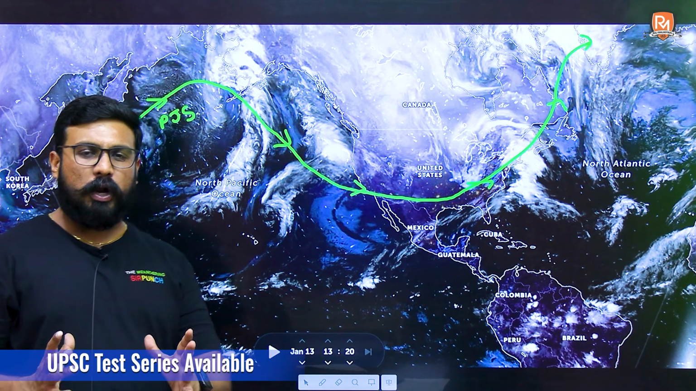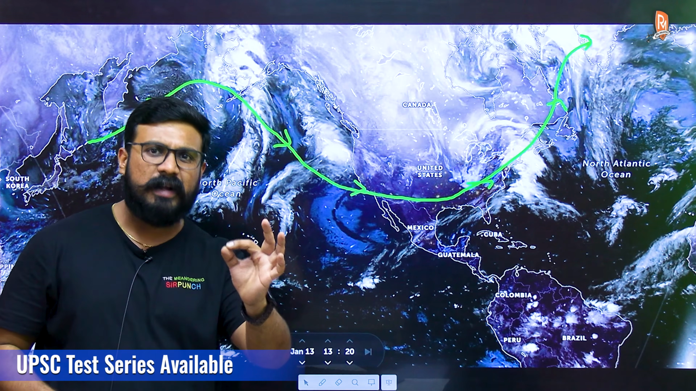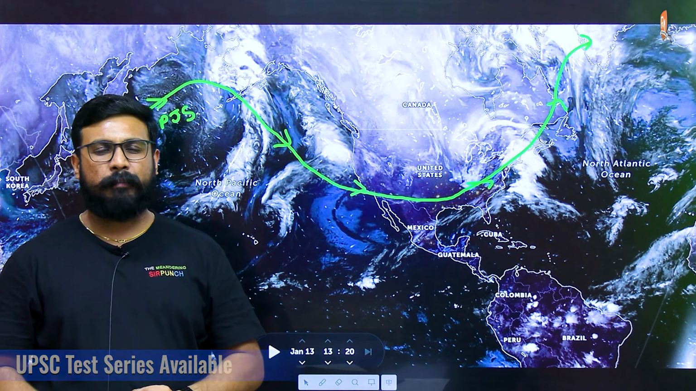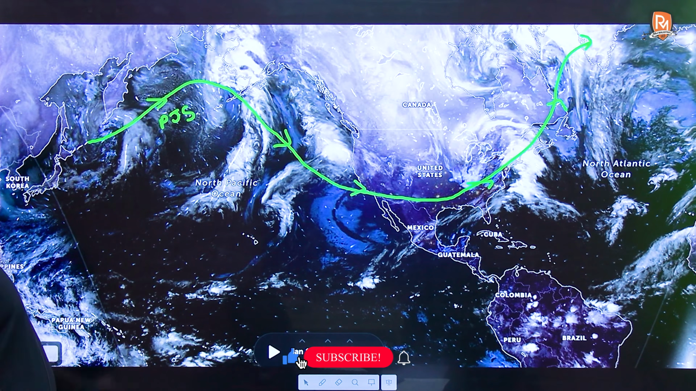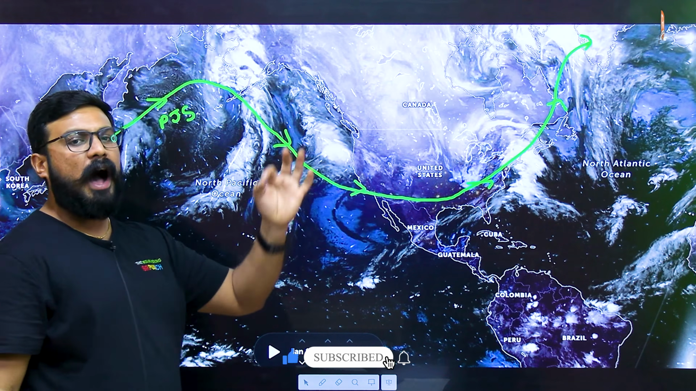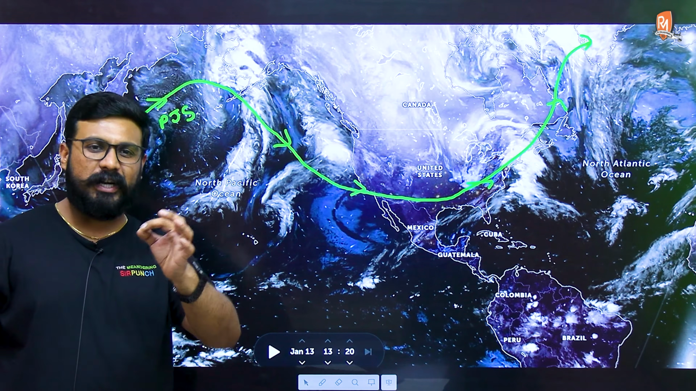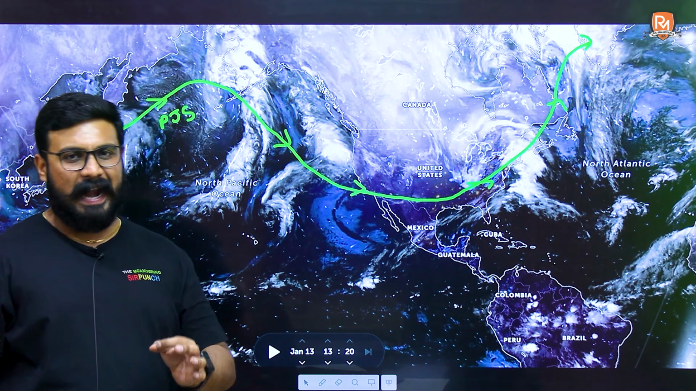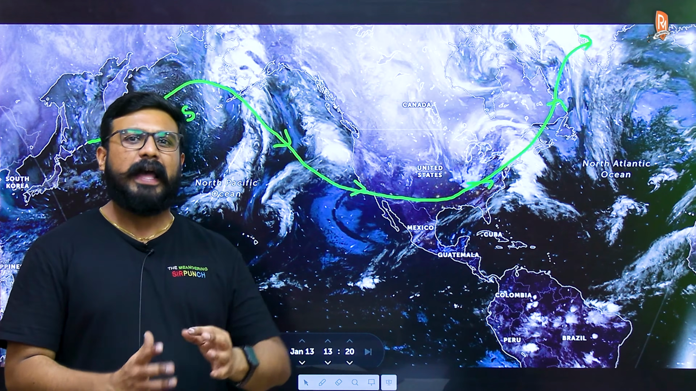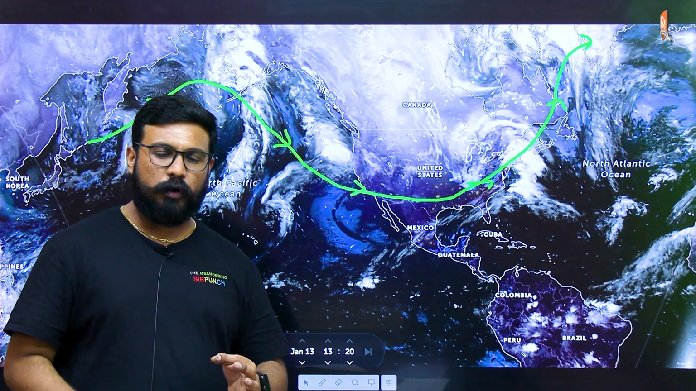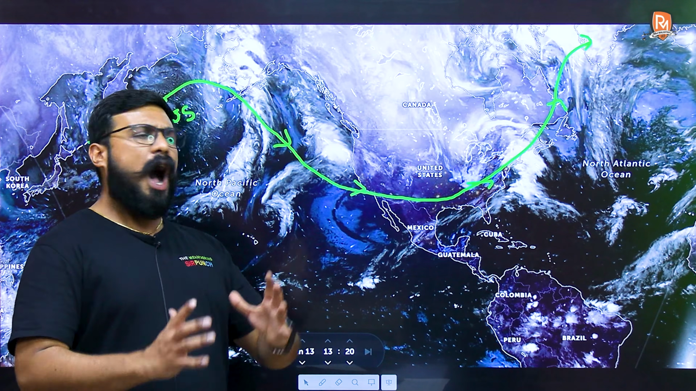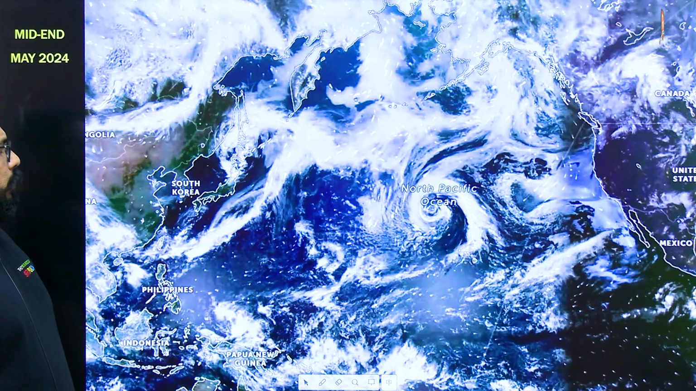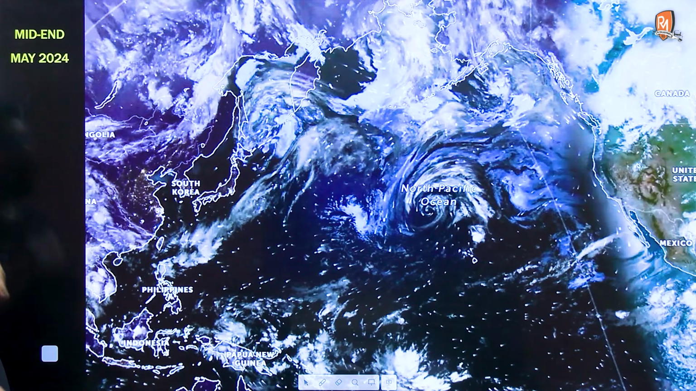Every cyclonic circulation is called a disturbance if the wind velocity in them is below 60 kilometers per hour. These temperate cyclones moving from west to east are therefore called western disturbances. Since they interact with India in winters, they are referred to as western disturbances of winters. Let's analyze how they affect the monsoons of India.